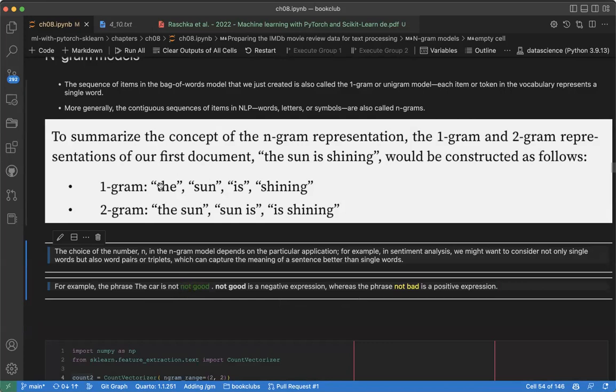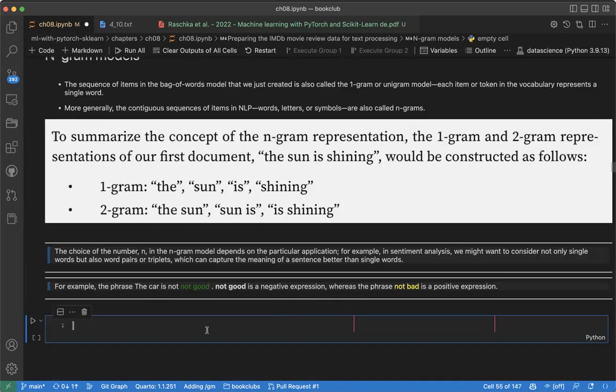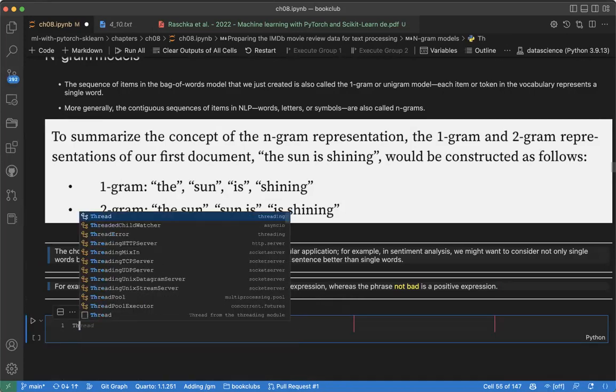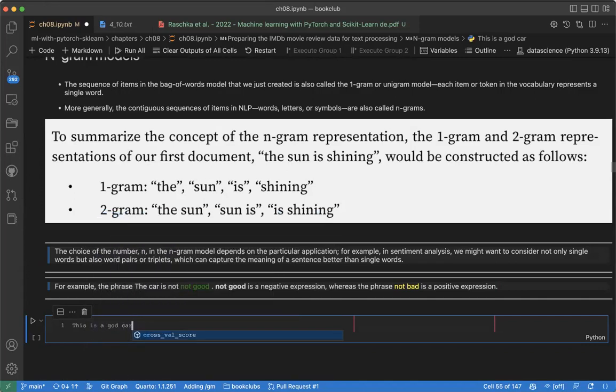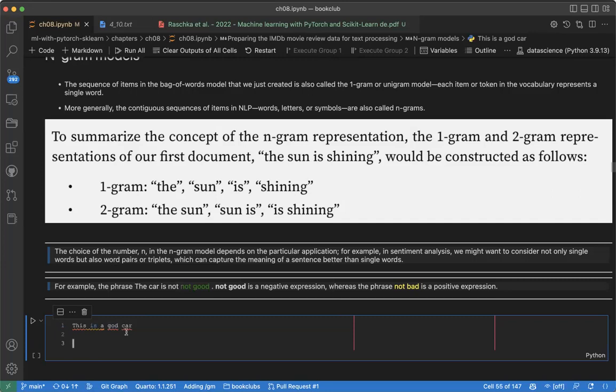But if you use only one word, because in sentiment analysis what we try to do is create a feature, given "this is a good car", we can see that it can be categorized as positive, right?